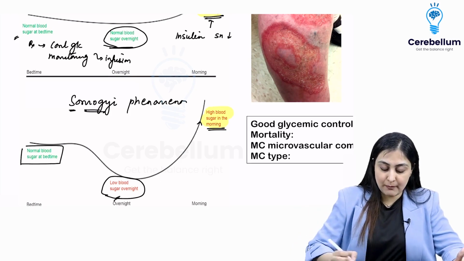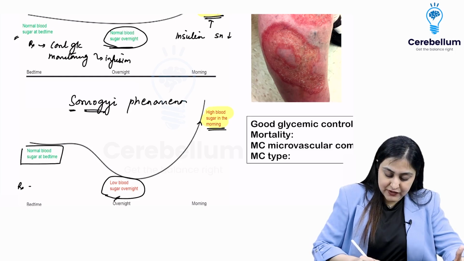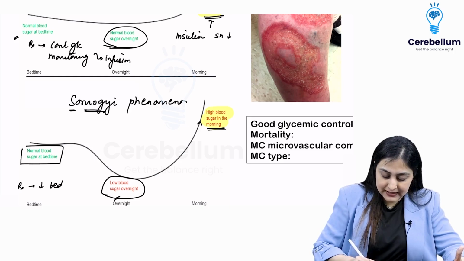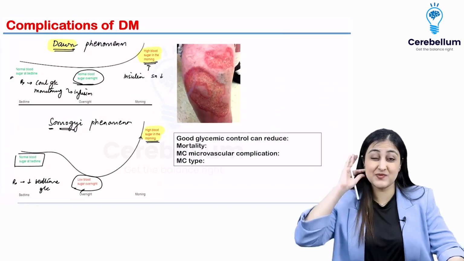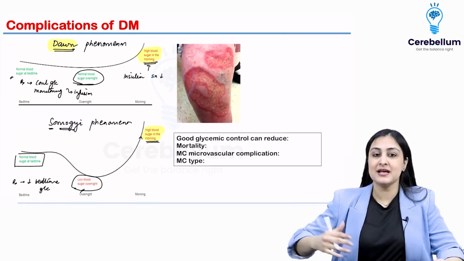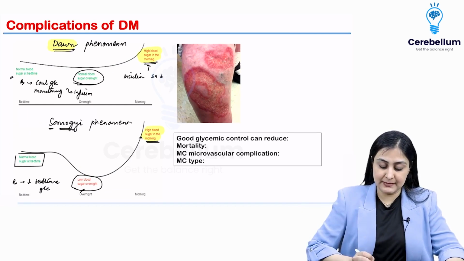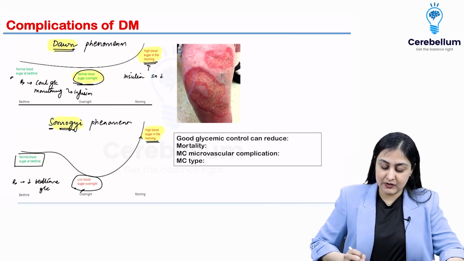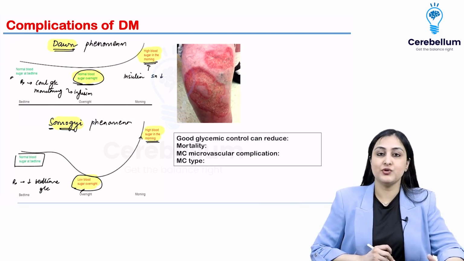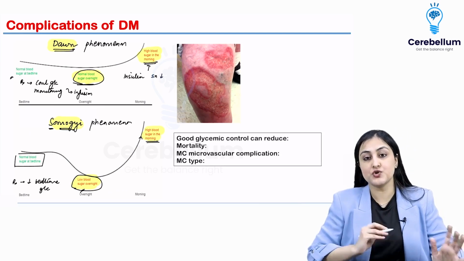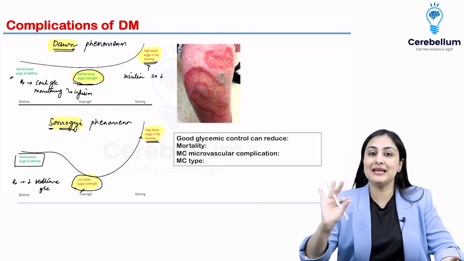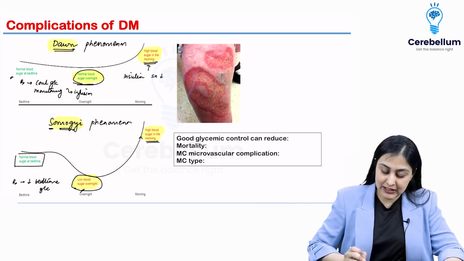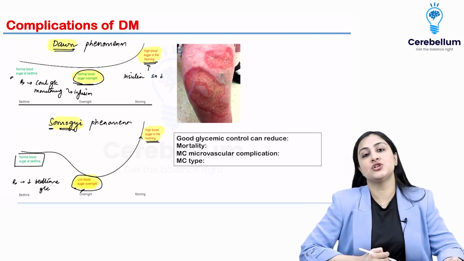All right, so what is the management of this? It is to reduce the bedtime insulin here. So this is how you can remember these very complicated phenomena, but just to remember a simplified version, just remember the overnight glucose is how you distinguish. It is normal in dawn. So dawn tells you the problem is only in dawn, whereas in Somogyi it is so much insulin.